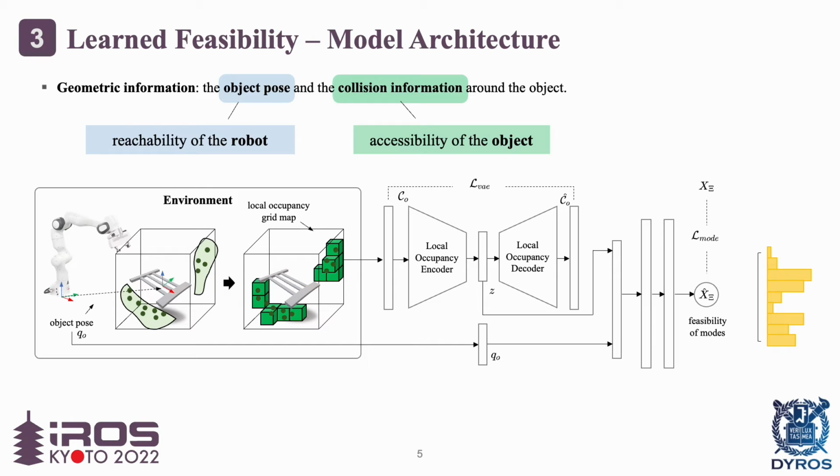This is the proposed model architecture that uses the geometric information. The model includes an autoencoder to compress the nearby collision data. Then the encoded collision information and object poses are concatenated as an input of the fully connected layers. We'll refer to these FC layers as LGF. The LGF learns the feasibility of each mode of the object.